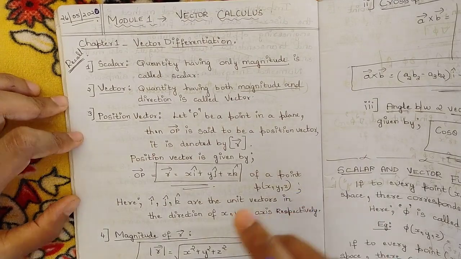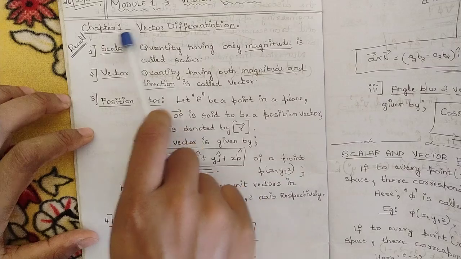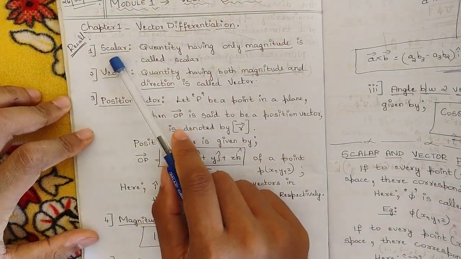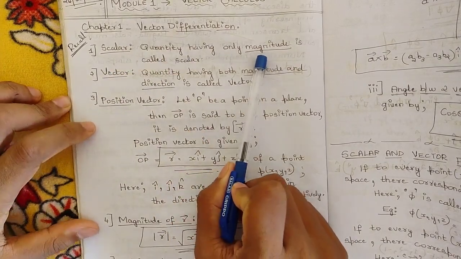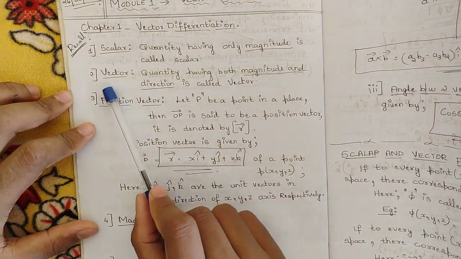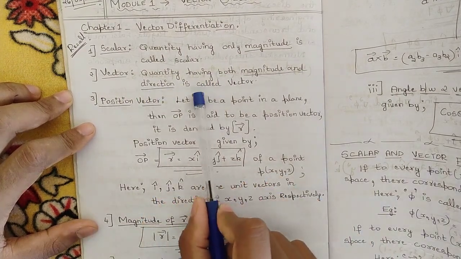Let us recall some important points before starting our first chapter, vector differentiation. First is scalar. What is a scalar? A quantity having only magnitude is called a scalar. Scalar is something which has only magnitude. Next is vector. A quantity which has both magnitude as well as direction is called a vector.